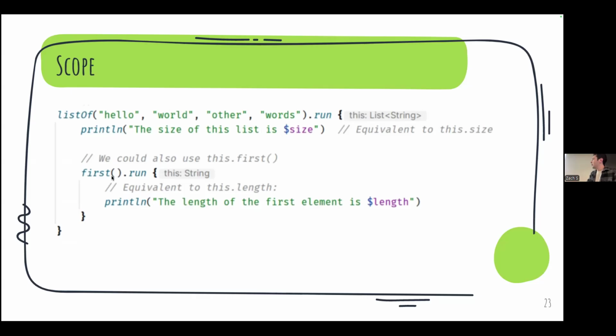And here I'm calling a function that's in the list class. I'm using first, right? And then here I use another dot run. So now it's as if we're inside of the string class, because first basically returns the first element of the list. So this is equivalent to saying quote unquote hello dot run, right? And then inside of these curly braces, we actually get access to all of the member properties and functions of the string class to use. So here we print its length and we didn't declare that variable. We're just using it as if we're inside of the string class. So yeah, are there any questions on how scope works?